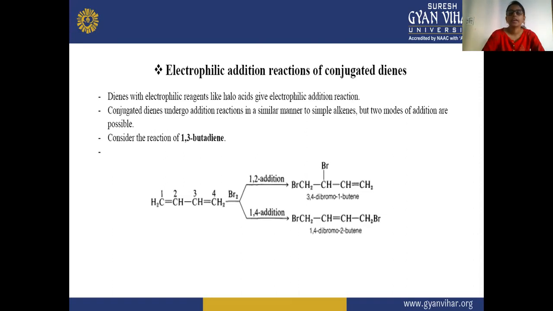In the second case, if there is an ionization, then the first carbon will carry the positive charge, and the other carbons will be arranged so that the first and third are positive and the fourth is negative. So the positive Br will attack the fourth carbon atom, and the negative Br will attack the first carbon atom. So there is a formation of the 1,4 addition product, which is 1,4-dibromo-2-butene.